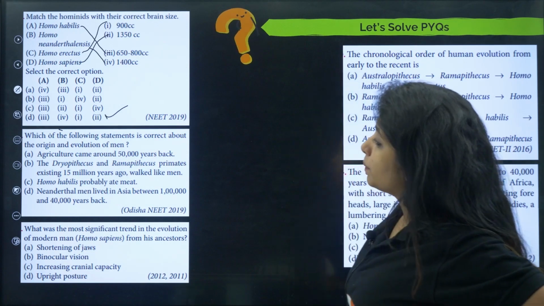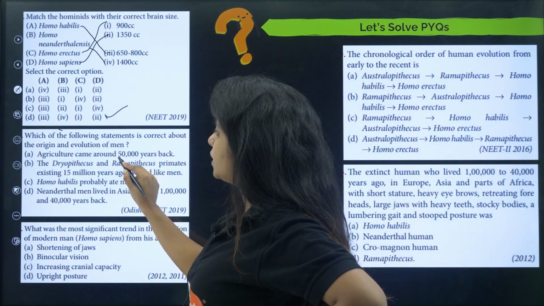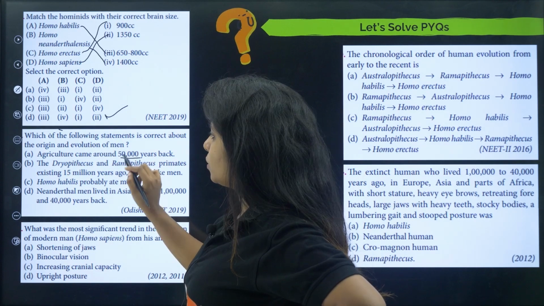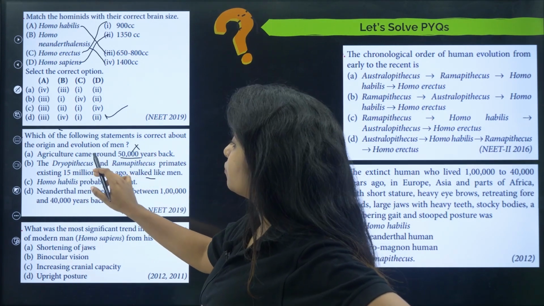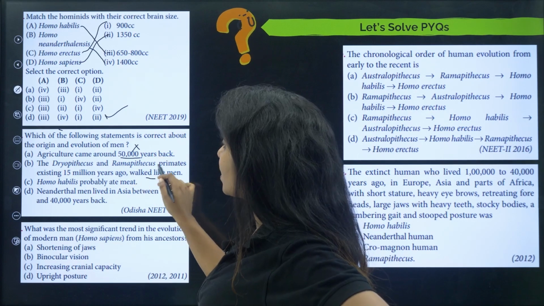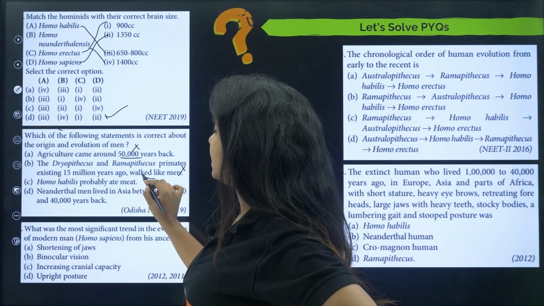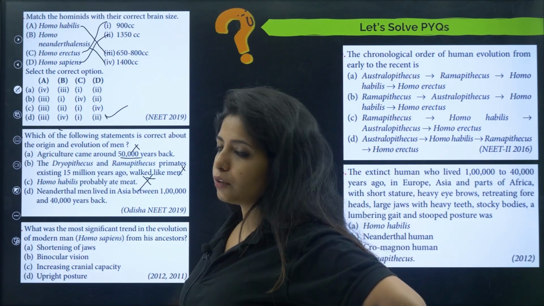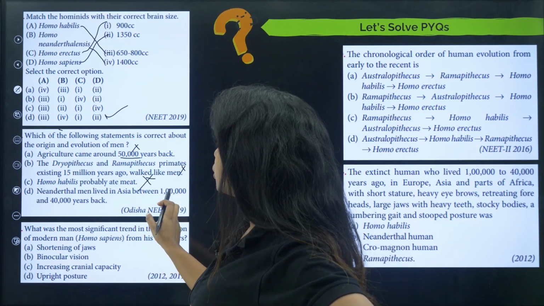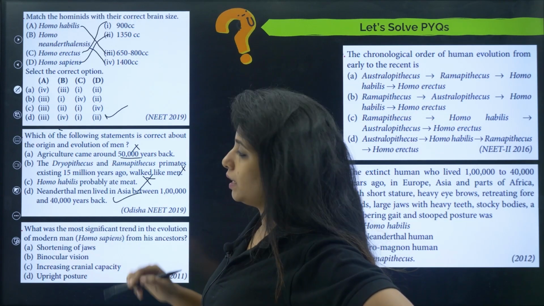Now, which of the following statements is correct about the origin and evolution of men? Agriculture came around 50,000? No, children, it is 10,000, so it is wrong. Dryopithecus and Ramapithecus, primates existing 15 million years ago, walked like men? No, they walked like chimpanzees, and I showed you that. Homo habilis probably ate meat? No, they were eating fruits. They were excellent tool makers, but they ate fruits. Neanderthal men lived in Asia between these many years. This is very important. I told you, so many questions have come. This is the correct answer.